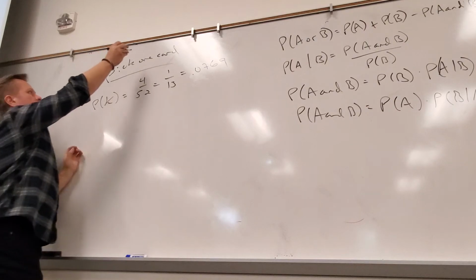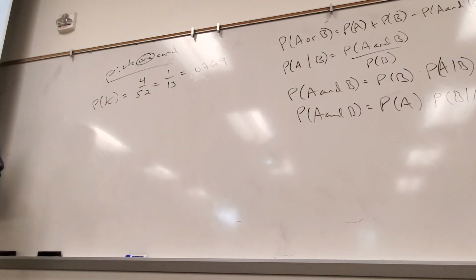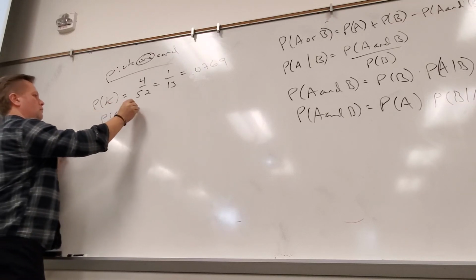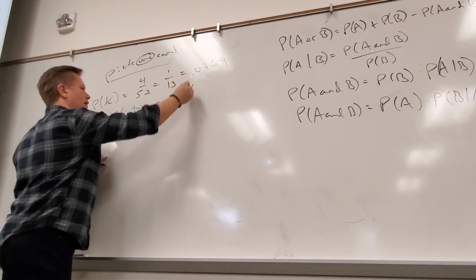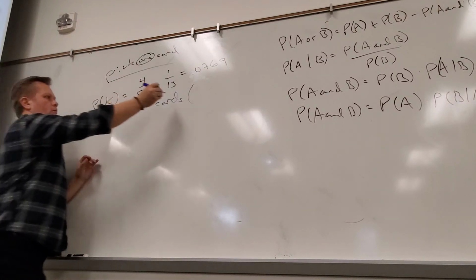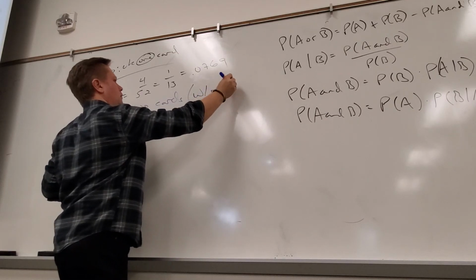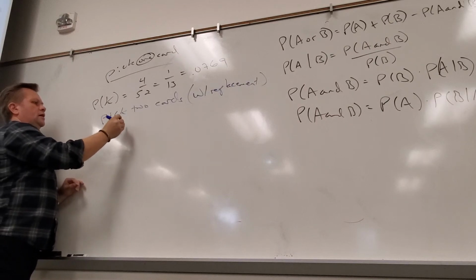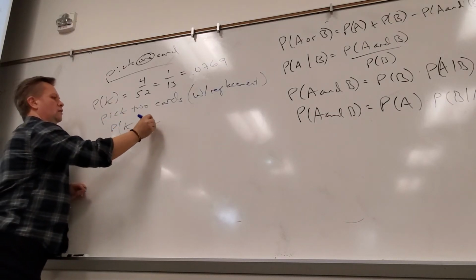Now let me ask you this. This is pick one card, right? So what if I now pick 2 cards? I've got to designate how I'm going to do this. Pick 2 cards with replacement. Meaning I pick a card, I look at it, and then I put it back in, and then I pick the next card. So can I get the same card I picked the first time? Yes, because it's back in the deck. With replacement. What's the probability I get a king and then another king?